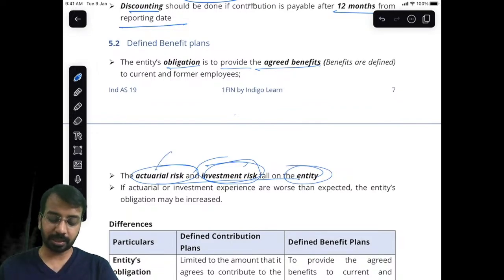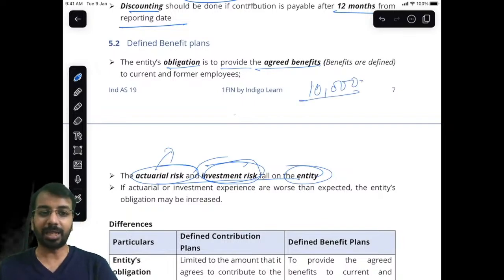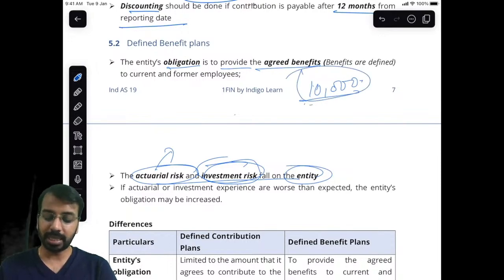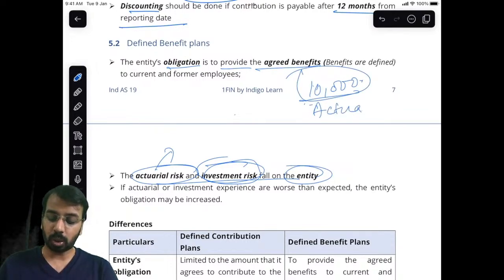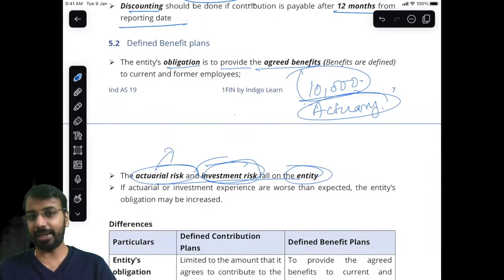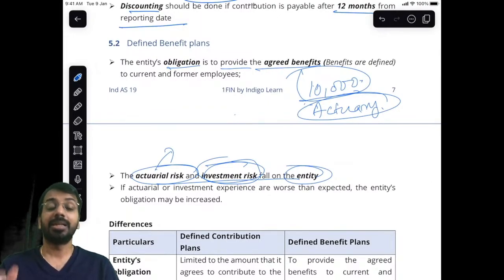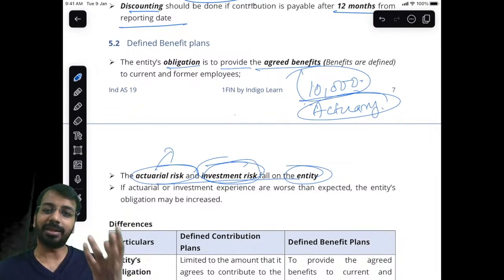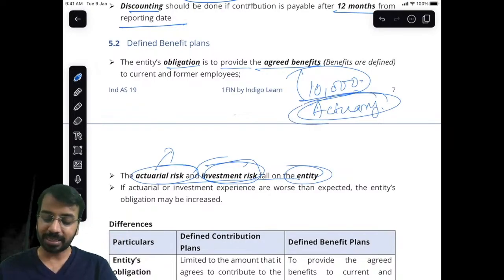What is this actuarial risk? So, if I have, let us say, 10,000 employees, I cannot go and ask every employee, how long will you work, when will you resign, how many leaves will you take. All of that I cannot do. So, what I will do is, for these 10,000 employees, I will employ an expert called an actuary, who will be able to forecast the expected number of employees who will leave in the next year, the number of leaves that each employee will take, the number of employees who will die, expected salary increase, what will be the interest rate, and all of that. All of that is given by the actuary.